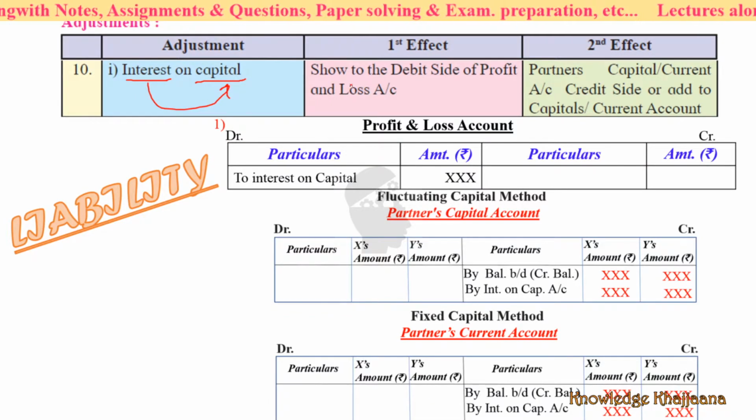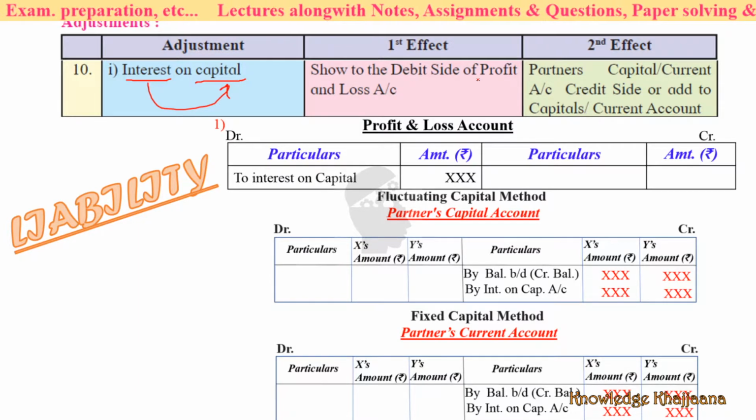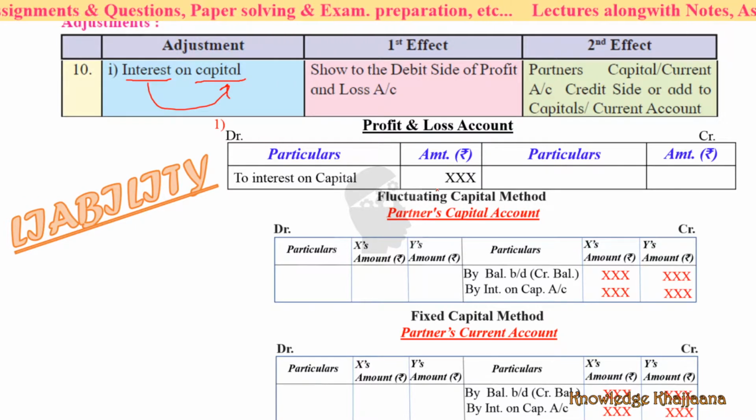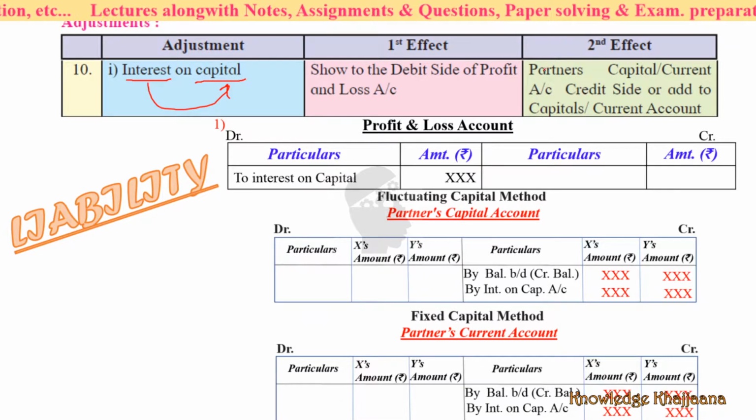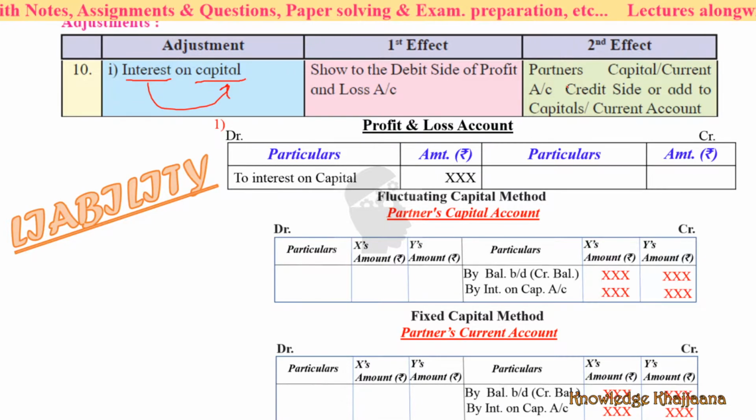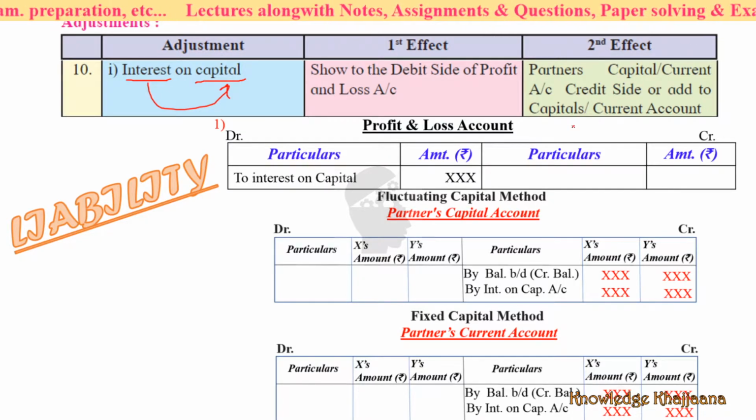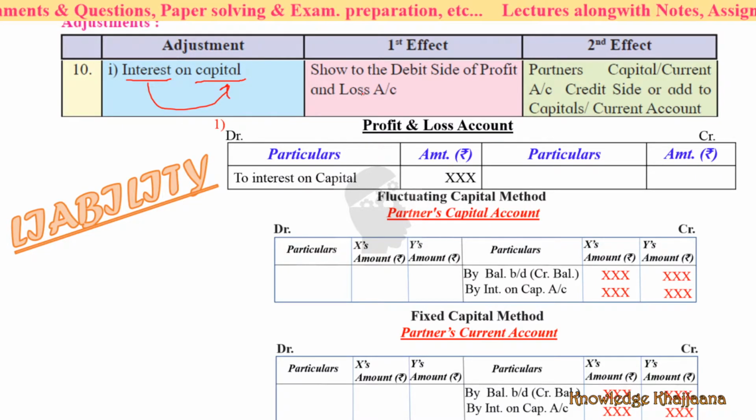What is the effect of this liability? See, show it on the debit side of the profit and loss account. Very simple. To interest on capital, profit and loss account debit side. But for partners' capital or current account, credit side, or add to the capital or current account. Let's see what this means. See, we have to pay interest on capital.